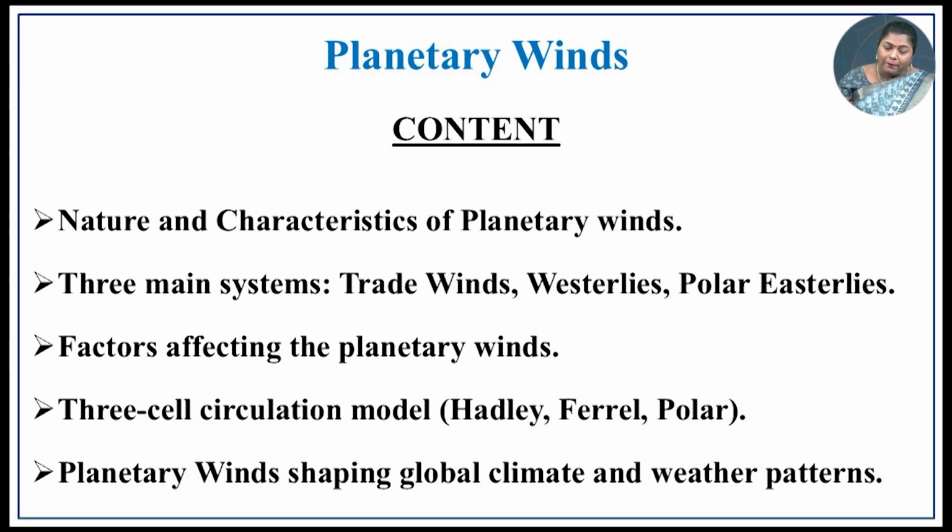What are the three main systems, that is trade winds, westerlies, polar easterlies, and what are the factors which are affecting the planetary winds, and what is the three cell circulation model, that is Hadley cell, Ferrel cell, polar cell, and how planetary winds shape the global climate and weather patterns. So, these are the contents we are going to discuss in today's lecture.